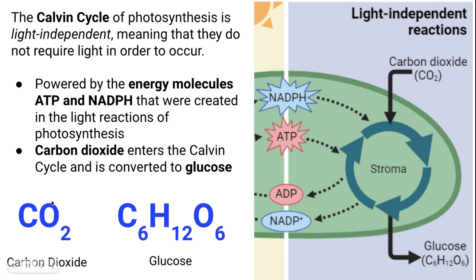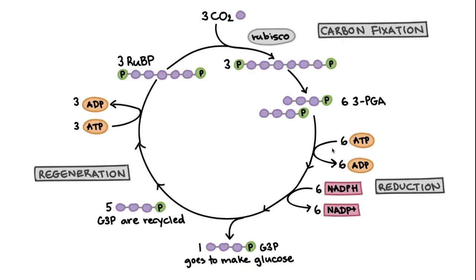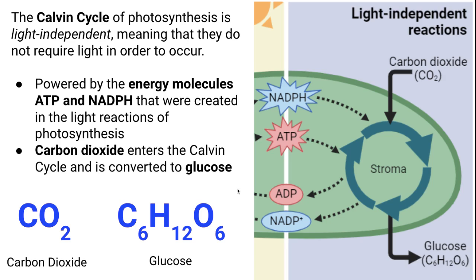So carbon dioxide, CO2, creates glucose, C6H12O6. You're looking here and wondering how these match up, since there are random hydrogens here. Similar to the light reactions, the Calvin cycle is way more complicated. There are plenty of compounds within it. But the big picture is that CO2 enters the Calvin cycle using the ATP and the NADPH created from the light reactions. This carbon dioxide is converted to different compounds and eventually enough to make glucose. Once again, carbon dioxide goes in, glucose goes out, is the basic understanding of this.